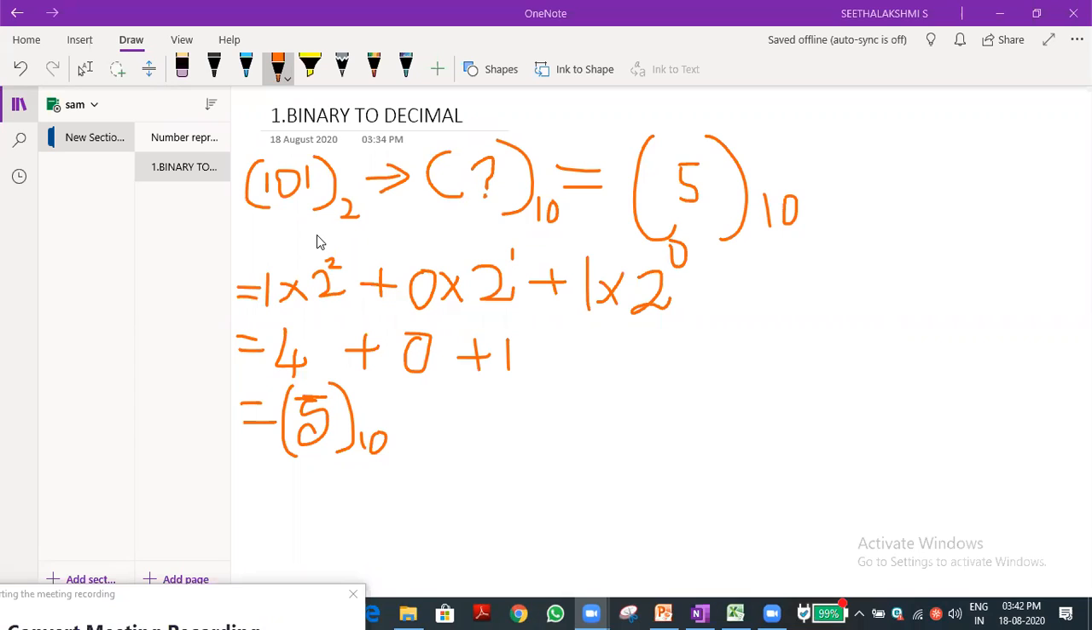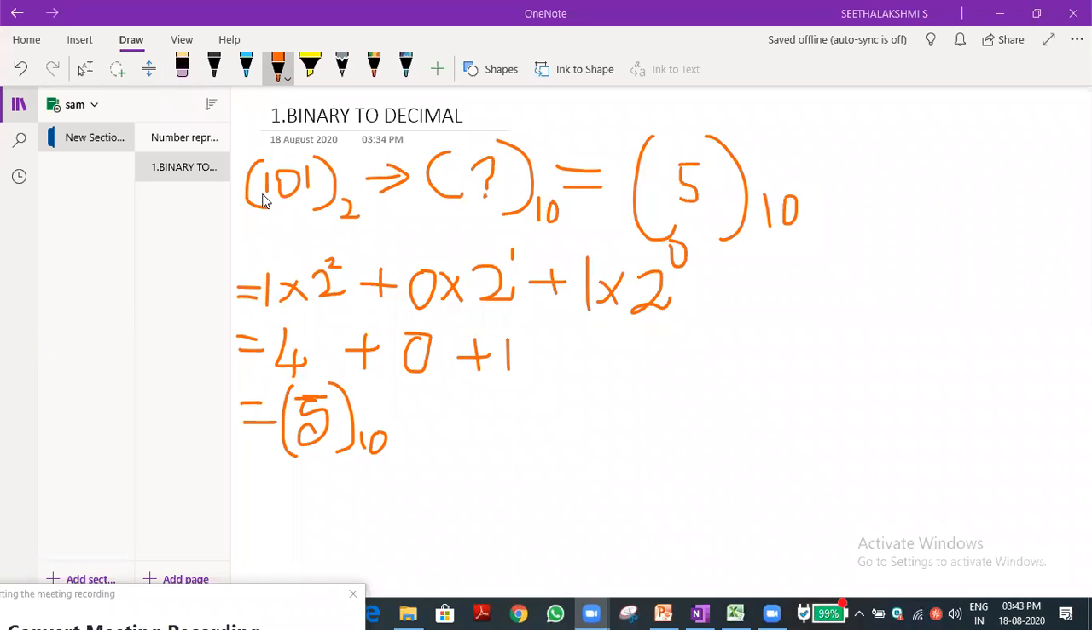I will tell it very easily. Which digit is this? It is in reverse order. How to calculate it, in which place? Ones place. This is the first digit. The 0 is in the second place and 1 is in the third place.